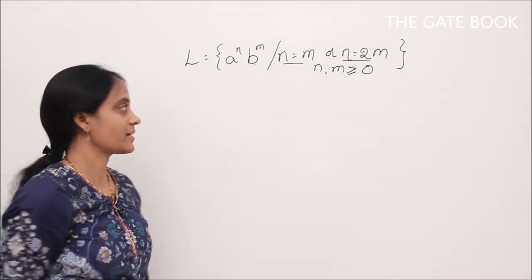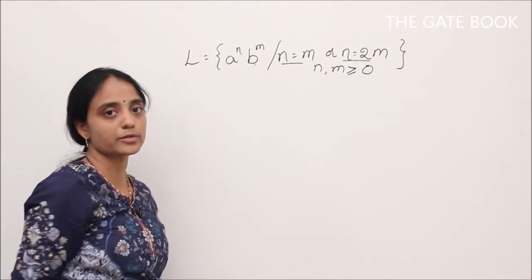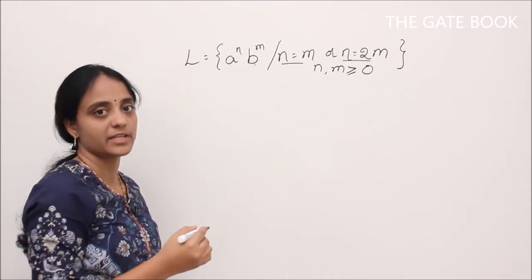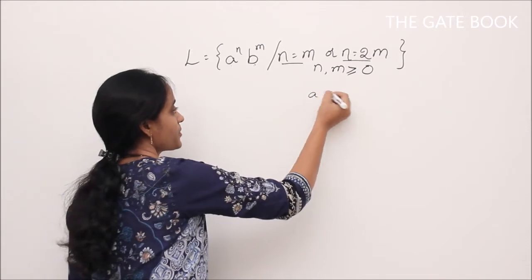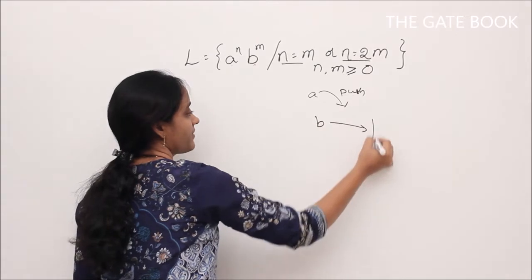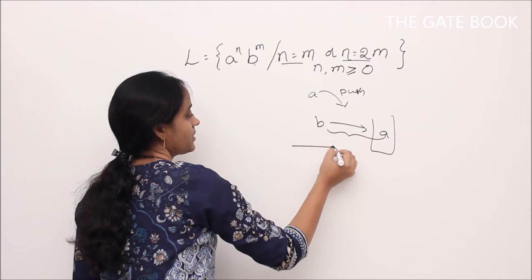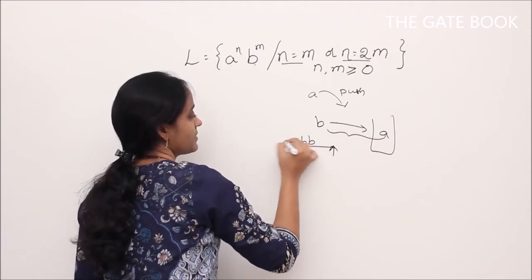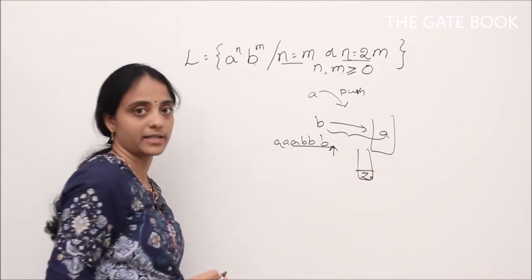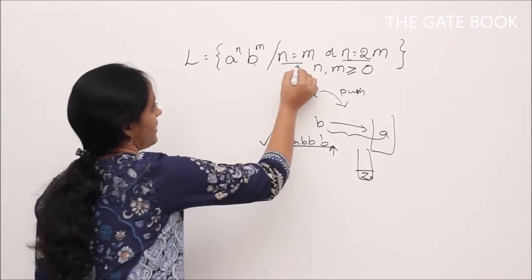So we have to use stack, right? So here we need to check, suppose if we want to check this condition, how do we do that? We will push all the A's and see whether B's are matching with the A's or not, right? So every A will be pushed to stack, and when we get B, if we have A in the stack, then we match, and when we reach end of input, if stack contains only bottom of stack, that is initial value, then we say that it's a valid string, right?